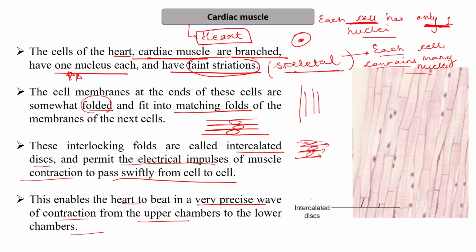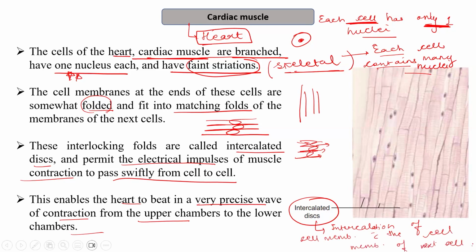So they have intercalated discs that are formed due to the intercalation of the cell membrane with the cell membrane of the next cell. So these are interdigitated and they help in the beating of the heart in a precise manner.